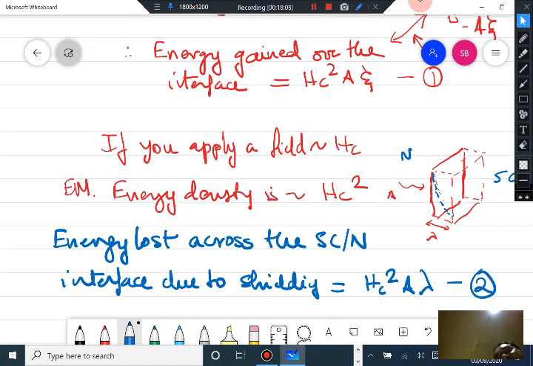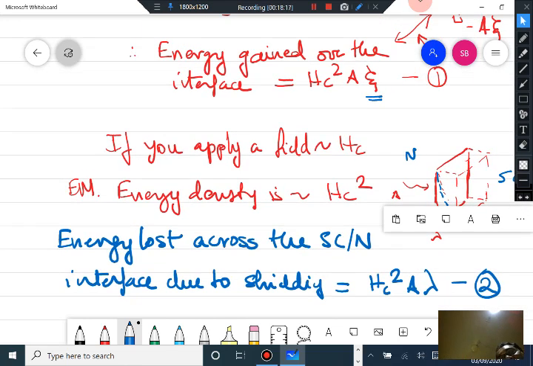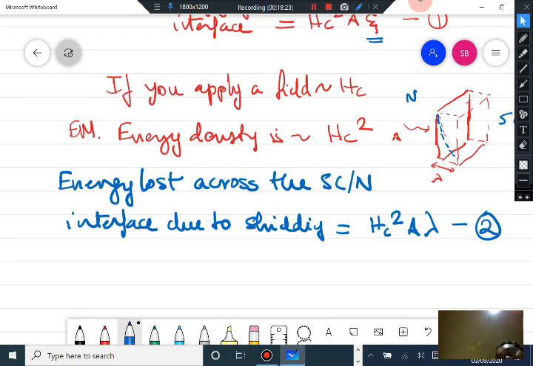One is the gain in energy because the superconducting order parameter, or the superconductivity, is being lost over a distance which is the coherence length xi. The other is the energy lost because of shielding. Because of perfect diamagnetic shielding you are losing this energy.